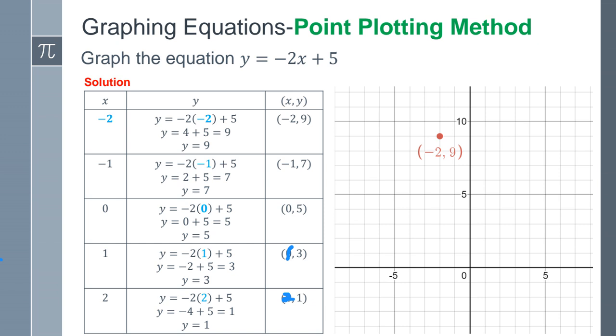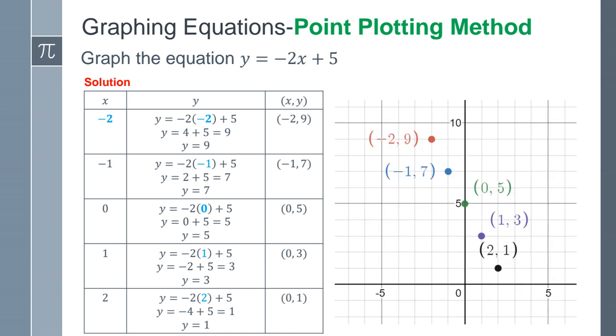Okay, and I can follow suit with the following values. Here x is negative 1, y is 7, so it's 1 unit to the left, 7 units up, and I plot my point. The next value, 0, 5, there's no movement either to the left or right of 0, so I stay here, and then I move 5 units up. Okay, and then there's my point.